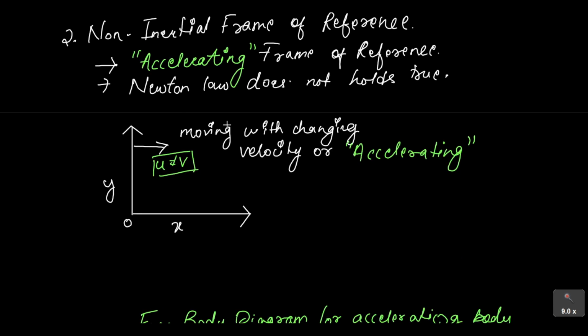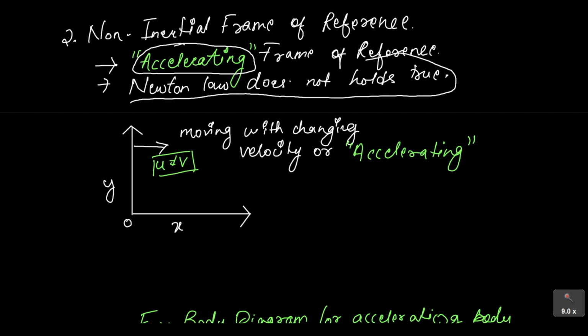But to move on to the second part, the non-inertial frame of reference, in this case your frame of reference will be accelerating. And in this frame of reference, Newton's law does not hold true. This is the important point you have to understand: in a non-inertial frame of reference Newton's law will not hold true or will not work.